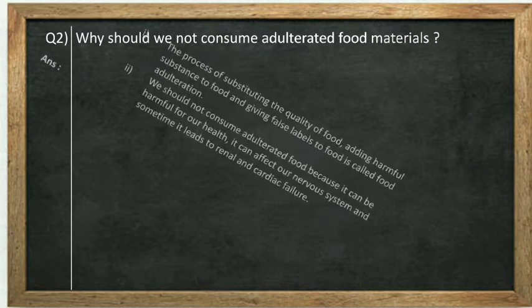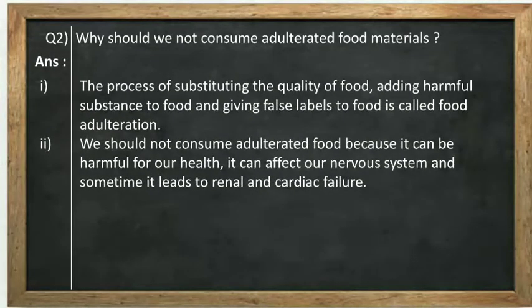So its answer, you can write in your own words also. The process of substituting the quality of food, adding harmful substance to food, and giving false label to food is called food adulteration. Okay. We should not consume adulterated food because it can be harmful for our health. It can affect our nervous system, and sometimes it leads to renal and cardiac failure. Okay, so we should not consume adulterated food material because it may be harmful for us.